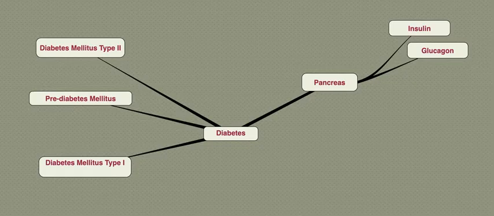Being a pre-diabetic patient can lead you to develop type 2 diabetes, as well as heart disease and stroke. Most of the time, people with pre-diabetes are overweight or obese. That puts them at risk. They have one or more abnormal blood glucose tests, such as a hemoglobin A1C, a fasting blood glucose, or an oral glucose tolerance test.